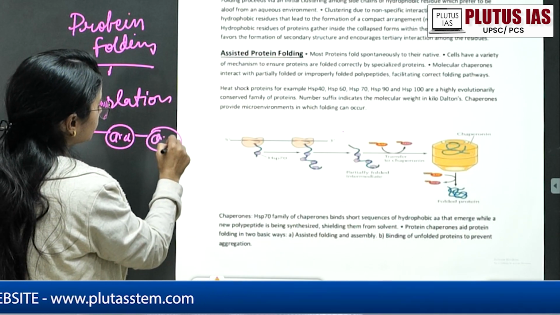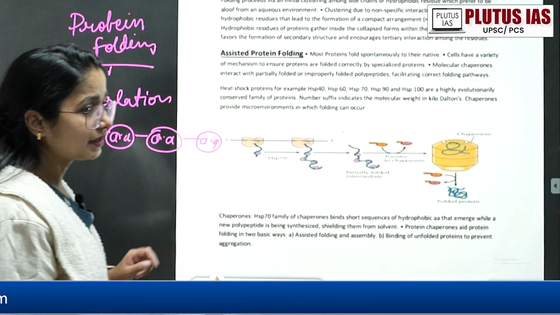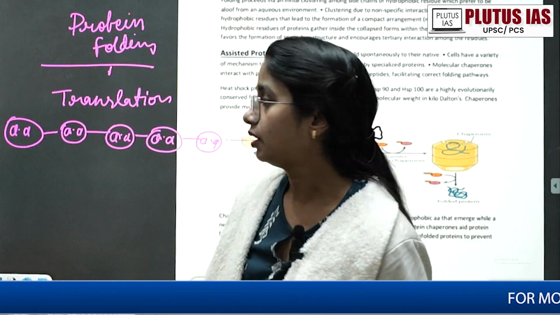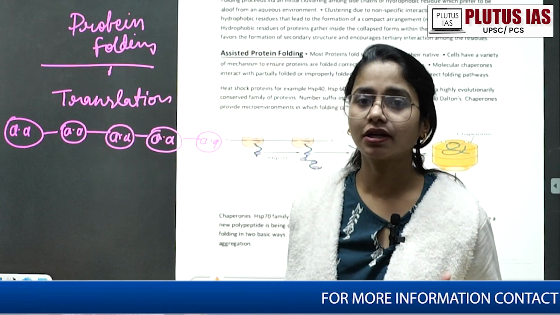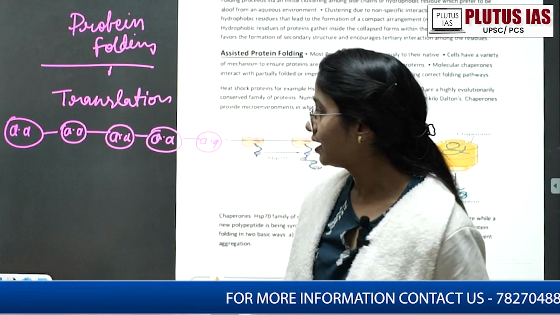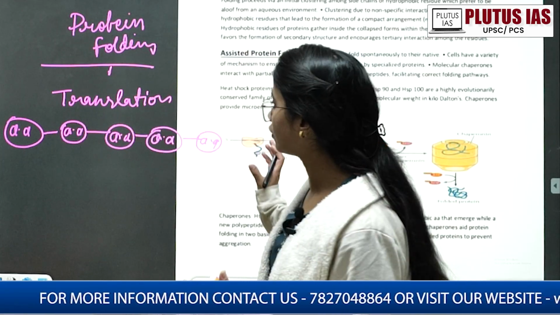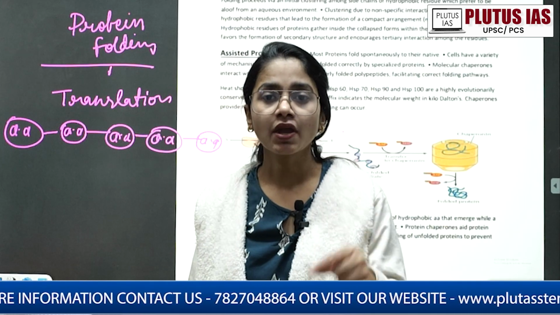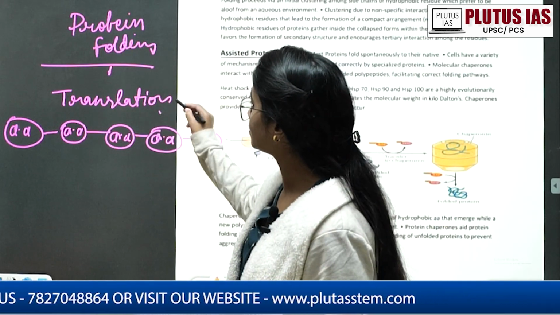A long chain of amino acids is formed through the peptide bond. But this is not the actual structure in which the protein performs its specified function, right? This is simply the structure of the polypeptide, the chain of amino acids, which has been formed as a nascent product after the translation process.